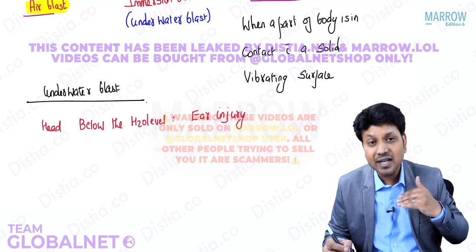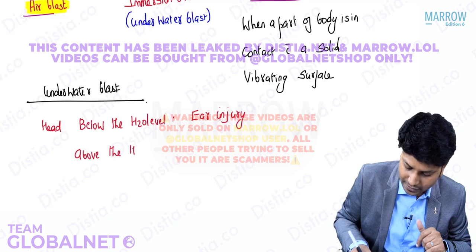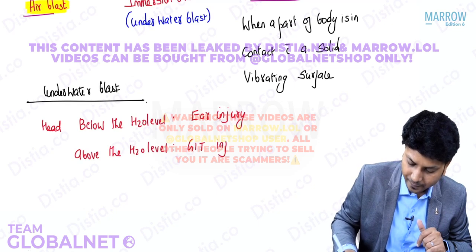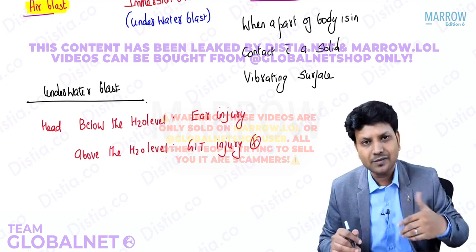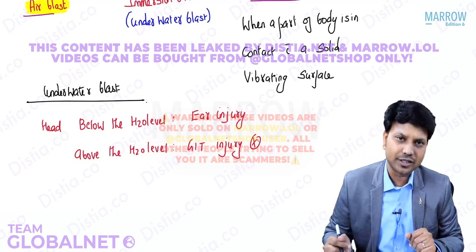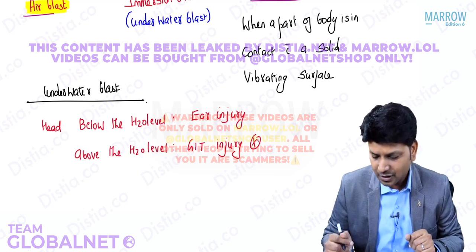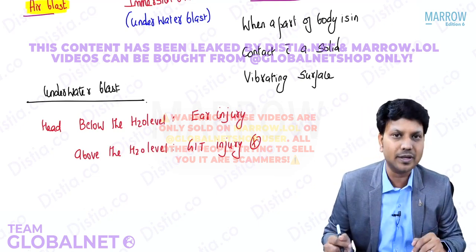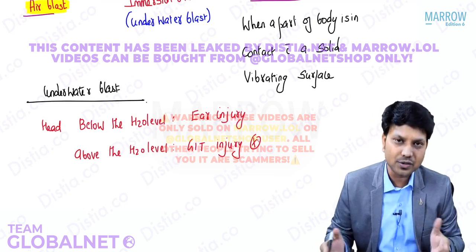In case the head is above the water level, what happens? The GIT will be commonly injured. GIT injury is common. Ear injury is common if the head is below the water. If the head is above the water level, GIT injury is very common. So this is very logical. It's not that complex. Just need to think how, when the head is below the water level, the shock wave passes through the ear and it causes ear injury. On the converse, if the head is above, obviously the ear will not be injured, the GIT will be injured.